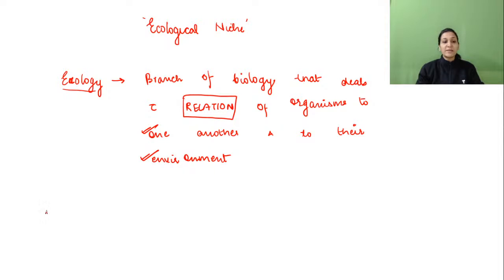Now the other term that we are coming across over here is environment. What all things will be considered as environment? So the surrounding or conditions in which a person, animal or plant lives will be considered as its environment.